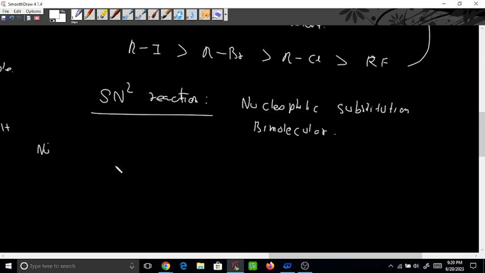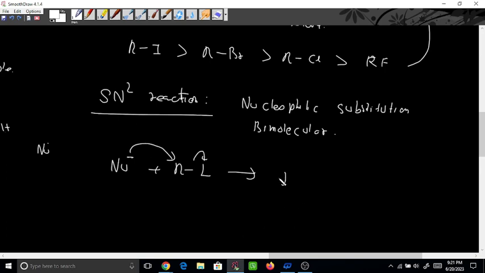So here also the same process will be there. One nucleophile will be there, plus one substrate will be there, and one leaving group will be there. Here the nucleophile will form a bond with the substrate, and the leaving group will come out. Okay, but here the process will not be like initially, when we saw that in the first step the leaving group was removed and a carbocation was formed. Here the situation will be somewhat different. Here all the processes will occur simultaneously.